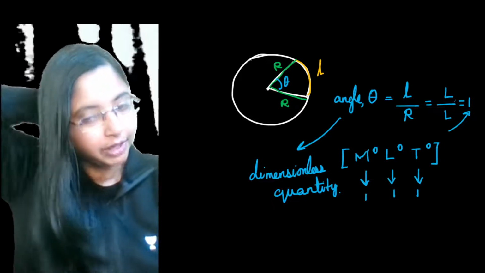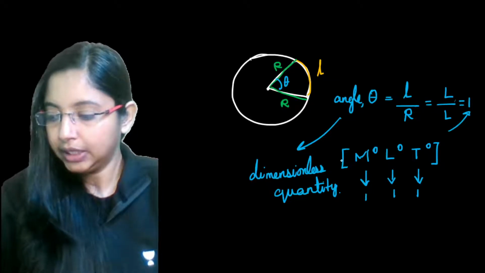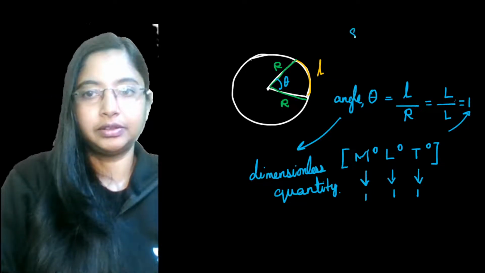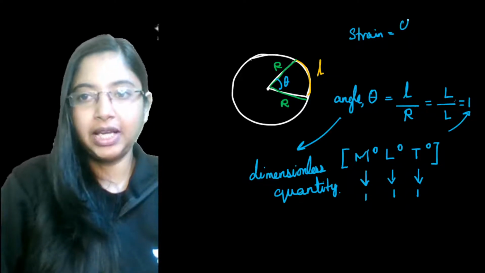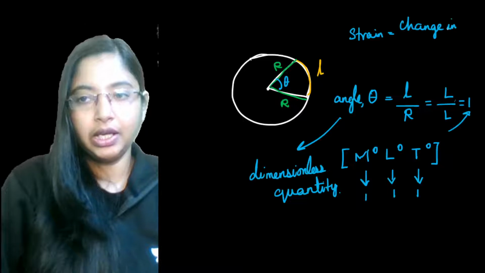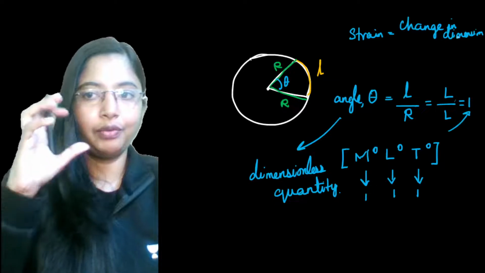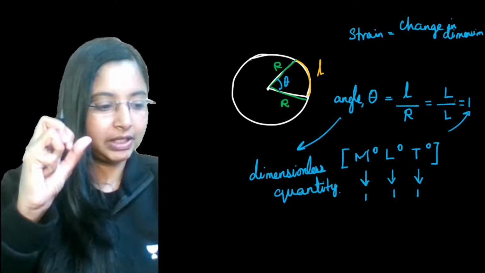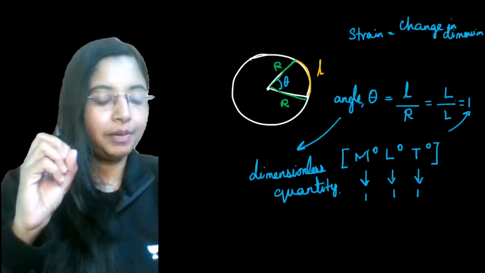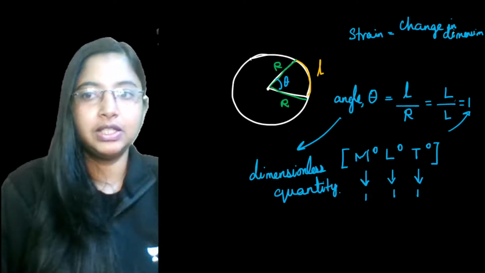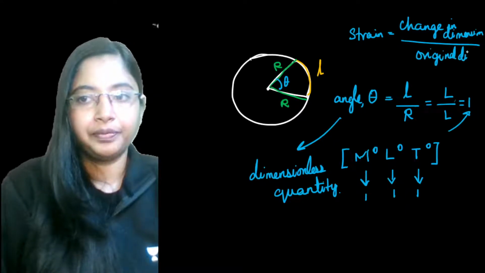Okay, so this is your dimensionless quantity. Now similar to this, we have another dimensionless quantity too, that is your strain. Strain talks about the change in dimension. Let's take a rubber ball. Whatever the dimension is, now apply some strain to it. There is a change in the dimension, right? The shape will no longer be spherical. So the change in dimension by original dimension is actually strain.